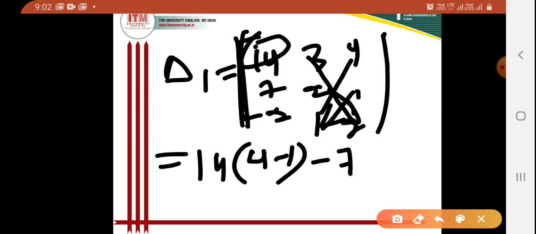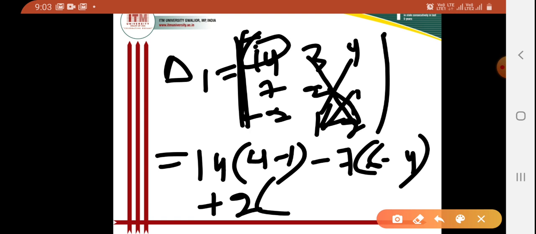Then I have to take the multiplication of these two and these two, and I will take the difference. So the multiplication of these two, that is 3 into 2, that is 6, minus 4. So I can write 6 minus 4. Then for the next one, that is plus, the value will be 2 here. For this I take the multiplication of these two and these two, then I'll take the difference.